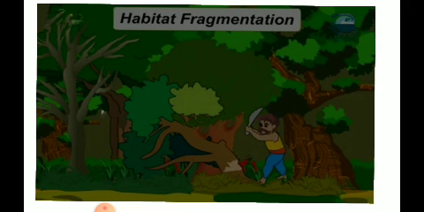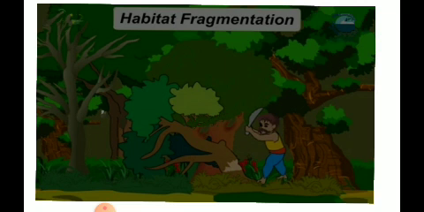Yes, as man is cutting down the forest, what happens is the extinction of the microbes, animals and plants which are present in the forest. So the extinction of the animals, plants and insects takes place as their habitat gets destroyed. Habitat means the place where the organisms live. So man is cutting down the forest and destroying their habitat.